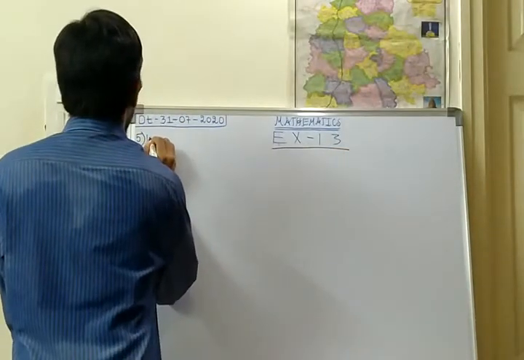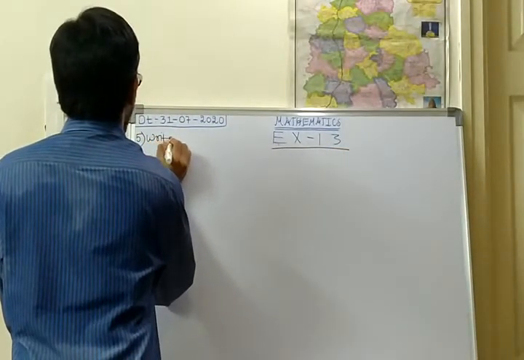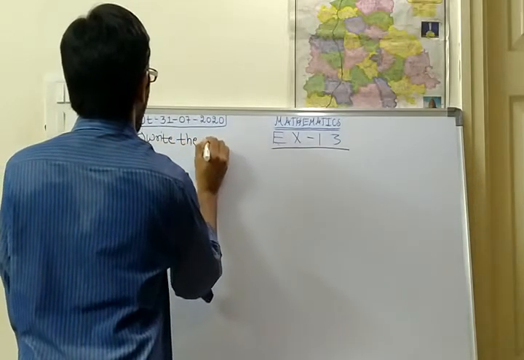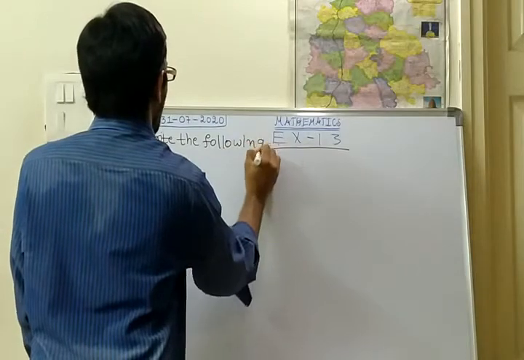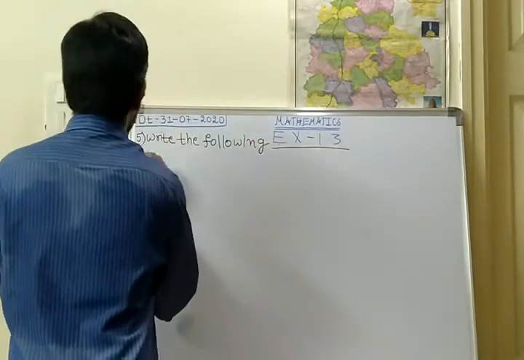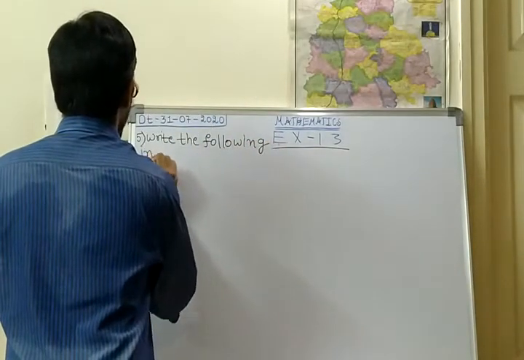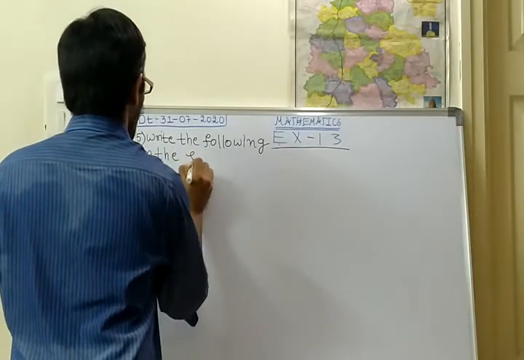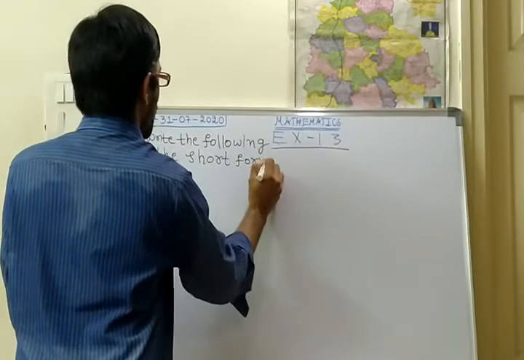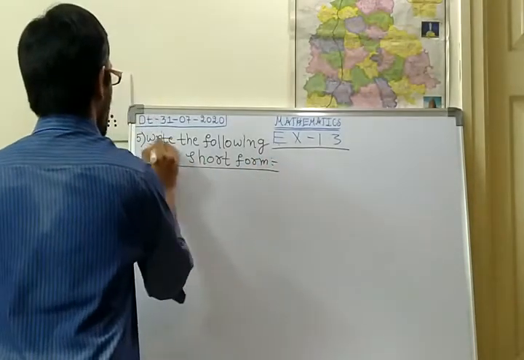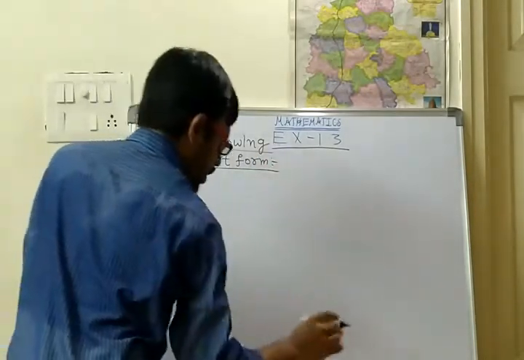Write the following in the short form. In the short form you should write the following numbers. The first one I explained.